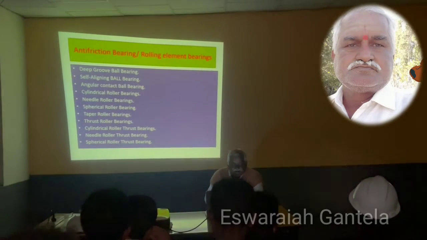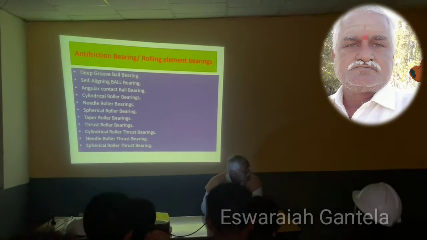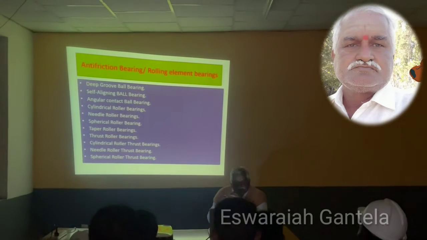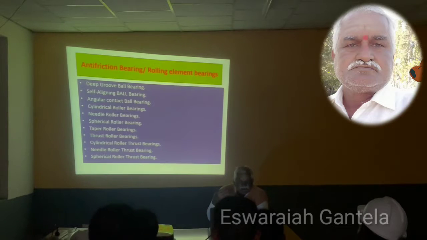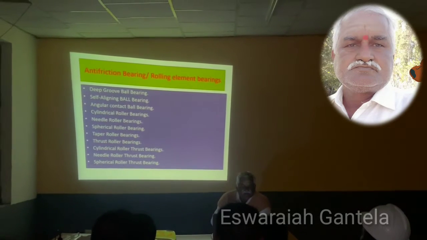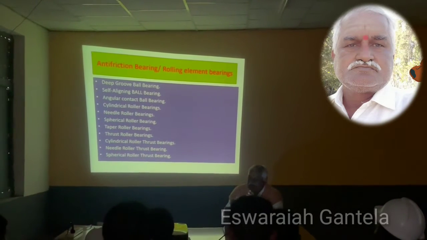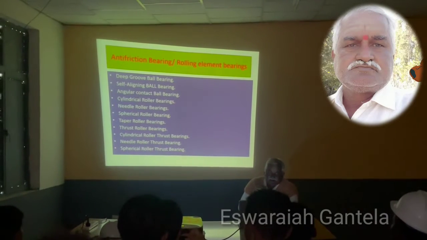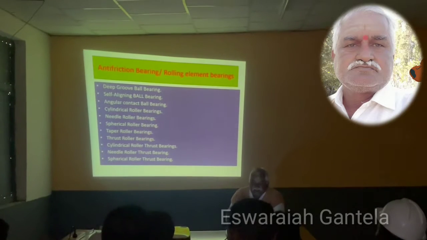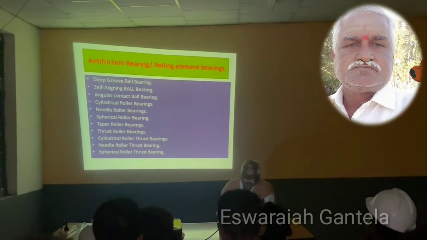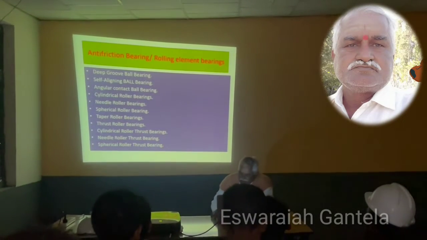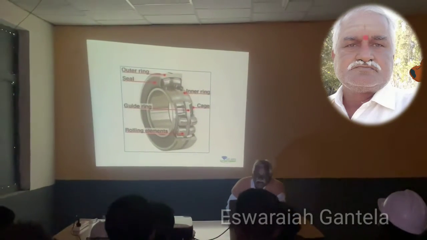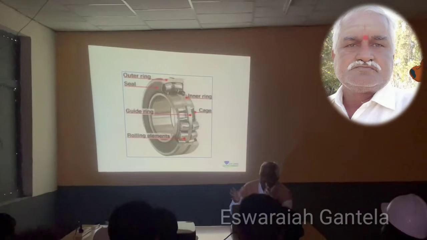Okay, many anti-friction bearings have been designed: deep groove ball bearing, self-aligning ball bearing, angular contact bearing, cylindrical roller, spherical, taper roller, all types of bearings. But they are not in direct contact with the material. That is called anti-friction bearing. One bearing has a lot of parts.